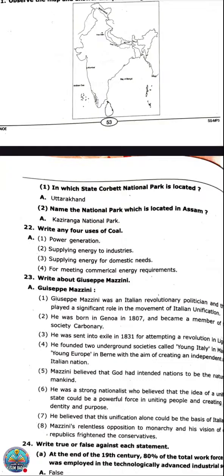National park based questions were there in the last two papers. So learn the important national parks: the Assam one, then the Kerala one, and Gujarat. In the last paper, Gujarat was there, Gir National Park, and West Bengal. So these are the important ones which you need to learn properly. In the same way, sanctuaries also.